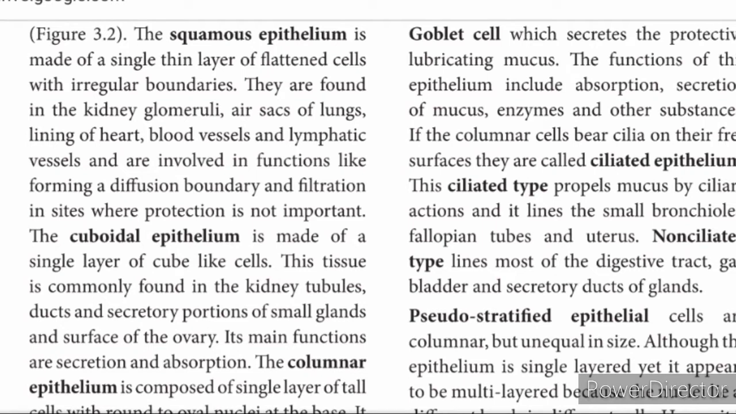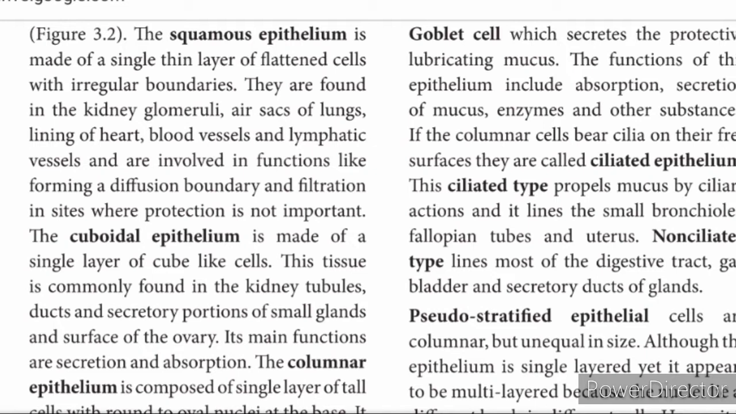Now we will learn about the types discussed under simple epithelium. The squamous epithelium is made up of a single thin layer of flattened cells with irregular boundaries. When you see the cell under the microscope, if they have an irregular boundary, you should describe it as squamous epithelium. They are found in kidney glomeruli, air sacs of lungs, and linings of heart, blood vessels, and lymphatic vessels,